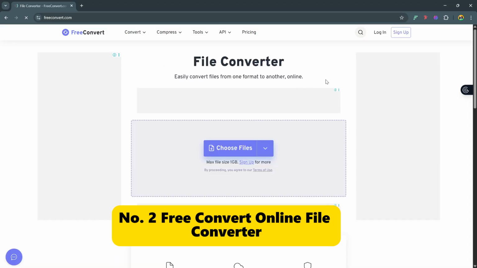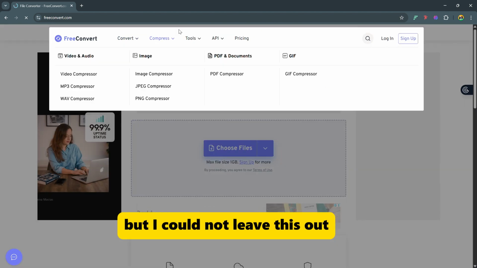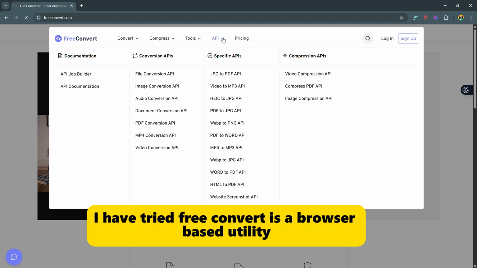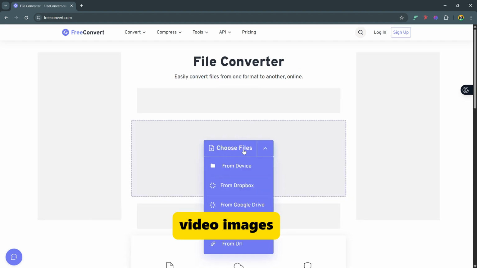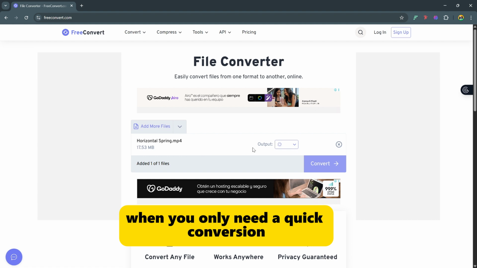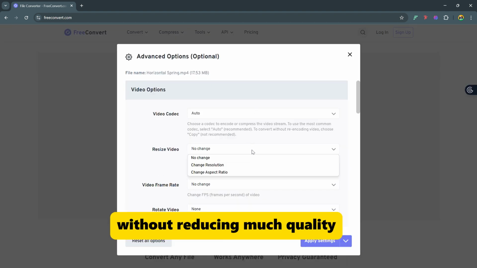Number 2. FreeConvert Online File Converter. Pretty sure this has popped up on most people's search results, but I could not leave this out, as it is one of the best free online file format converters I have tried. FreeConvert is a browser-based utility for converting files between many formats: video, images, documents, and audio. It removes the need to install specialized software when you only need a quick conversion. It also gives you the option to reduce your video sizes without reducing much quality.